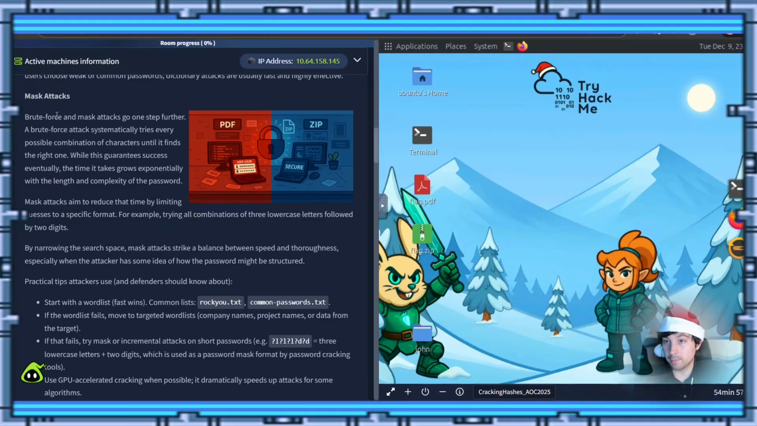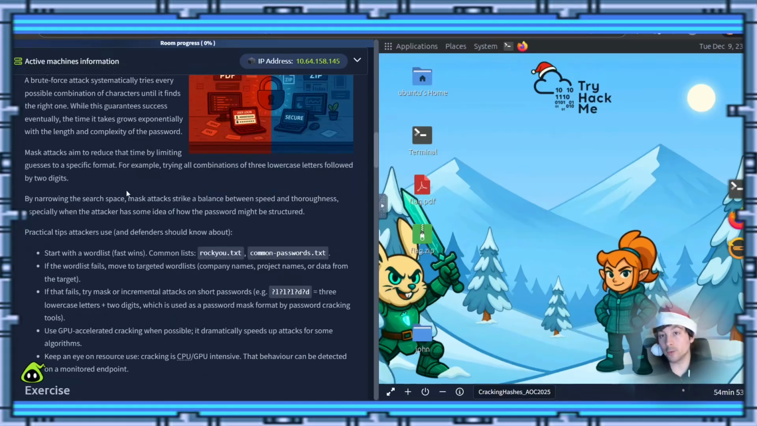Now we have things like mask attacks. Brute force and mask attacks go one step further. A brute force attack systematically tries every possible combination of characters until it finds the right one. While this guarantees success eventually, the time it takes grows exponentially with the length and complexity of the password. Mask attacks aim to reduce that time by limiting guessing to a specific format, for example, trying all combinations of 3 lowercase letters followed by 2 digits.